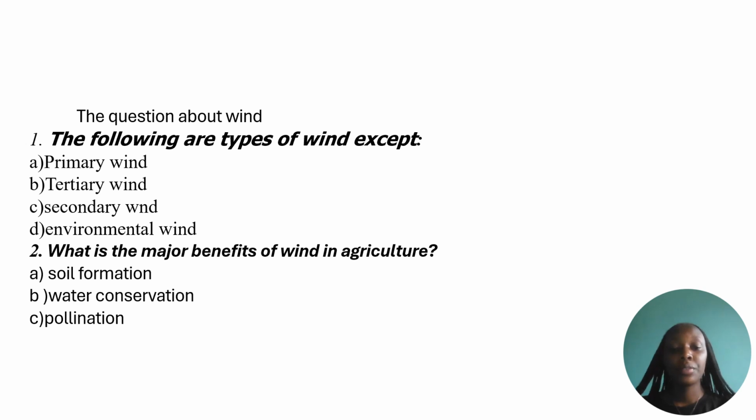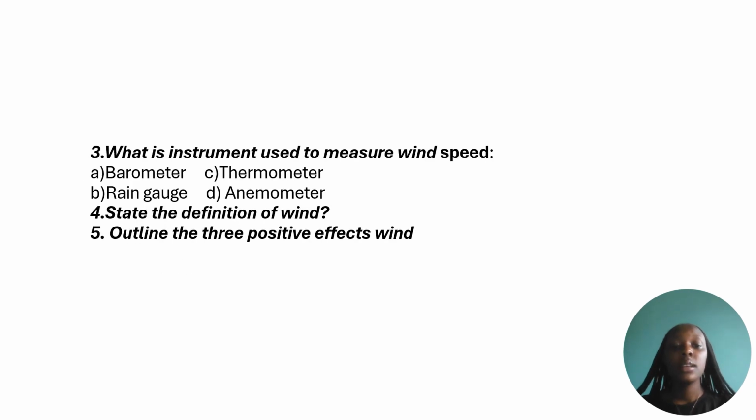A. Soil formation, B. Water conservation, C. Pollination. Third question: what is the instrument used to measure wind speed? A. Barometer, B. Rain gauge, C. Thermometer, D. Anemometer. For questions 1, 2, and 3, we have to choose the best correct answer.